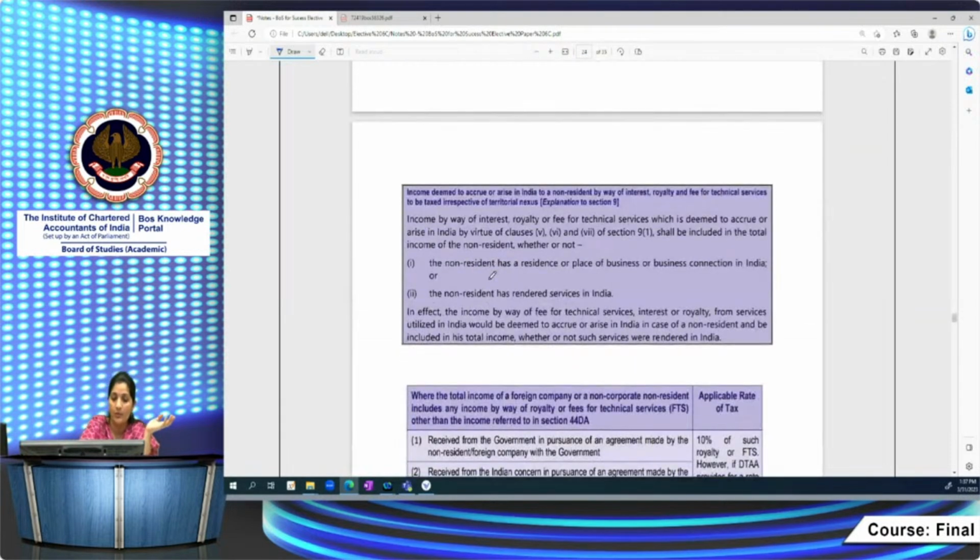This is again very, very, very important, I must say. Explanation to section 9 says that income by way of interest, royalty or FTS, which is deemed to accrue or arise in India by virtue of clause 5 with respect to interest, or clause 6 or 7 of section 9(1), shall be included in the total income of the non-resident every time, whether or not that non-resident has a residence or place of business in India.